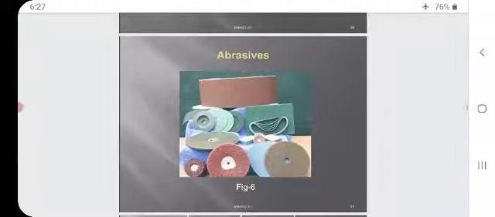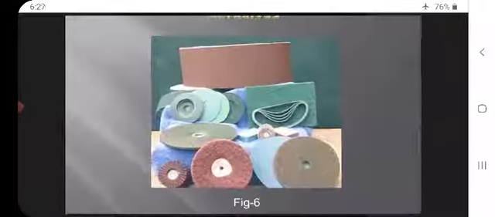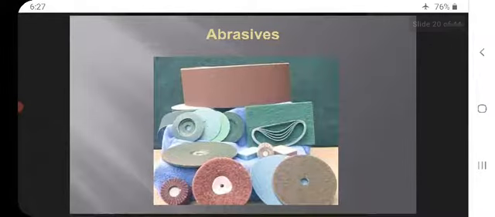So, abrasives. These are the different abrasives which you can see on the screen very clearly. Abrasives may be circular, rectangular, square. You are seeing different types of abrasives here.